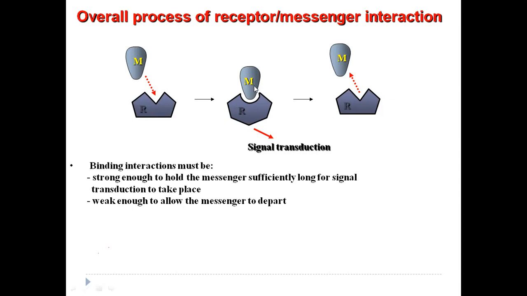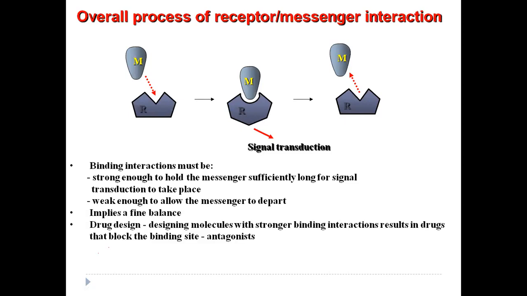The binding interaction should be strong so that it will bind with the receptor with good interactions, and it can transmit the signals. It should hold the messenger. Again, after transmitting the signals, it should be weak enough that the messenger can depart the receptor. So that implies a fine balance in drug design. This is the theory that is used in drug designing. Designing of molecules with stronger binding interaction results in drugs that block the binding site, so that acts as an antagonist. We'll see this terminology later in the next class.